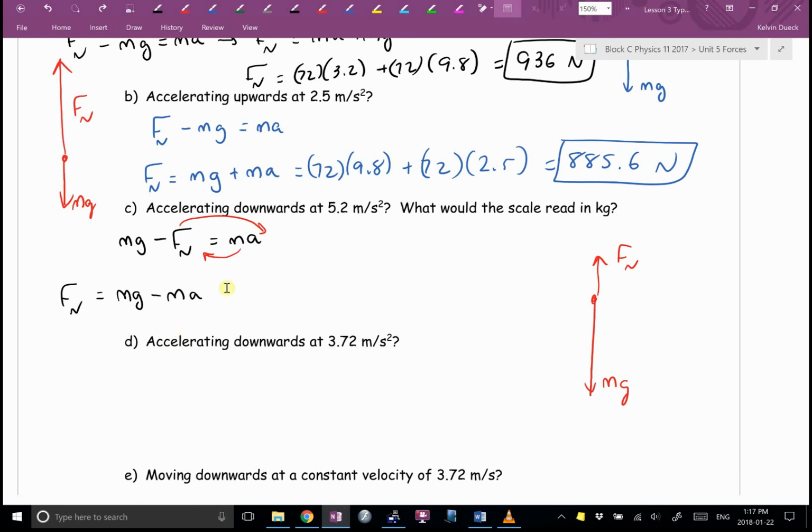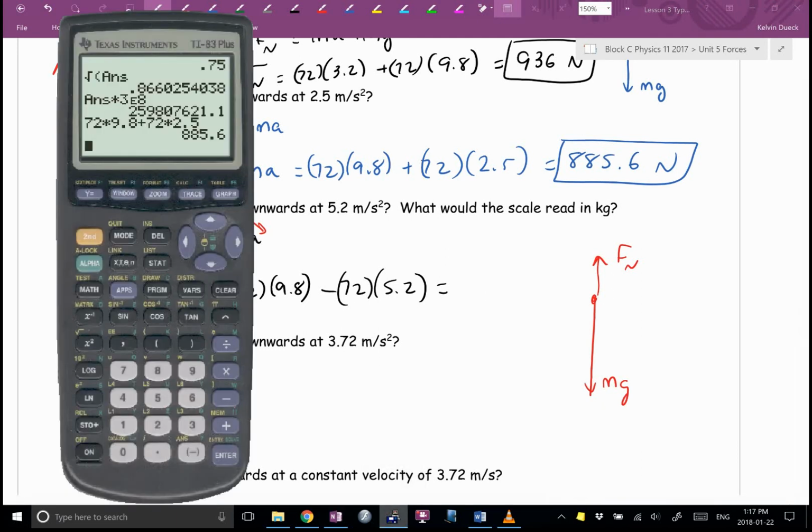What was M, Sierra? G, 9.8. When you're subtracting, the order matters, by the way, so don't subtract in the wrong order. Minus 72 times 5.2. What's the normal force? 72 times 9.8. By the way, if you're clever, you could just backspace on your calculator and save yourself some typing. Change the plus to a minus. 331.2.